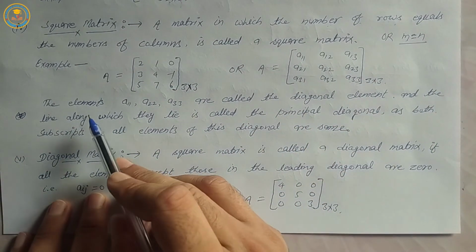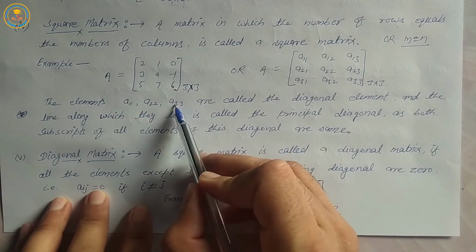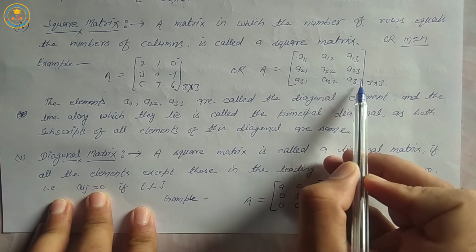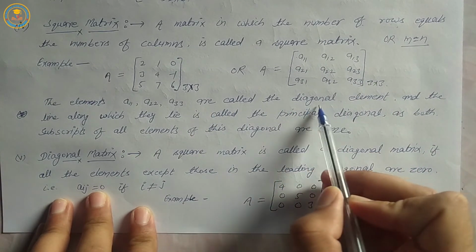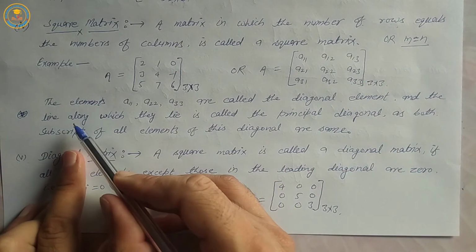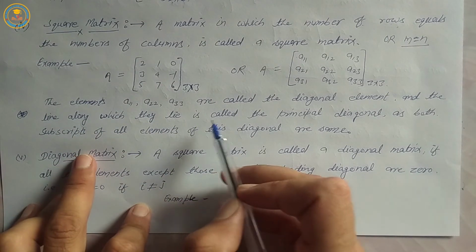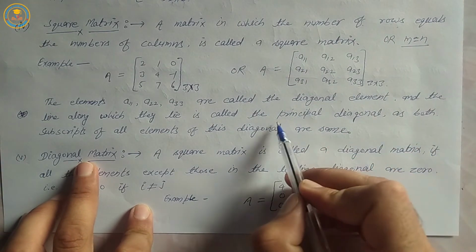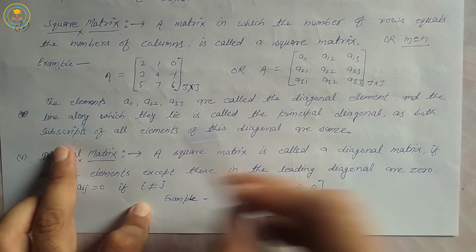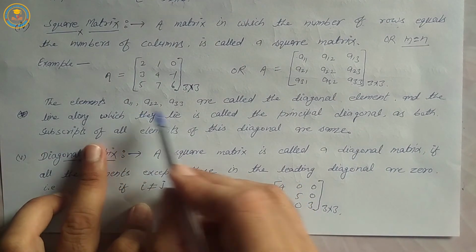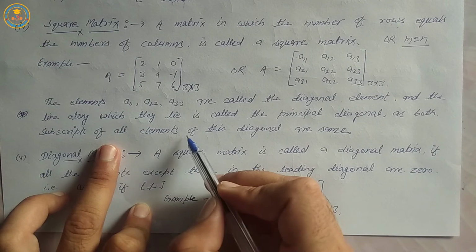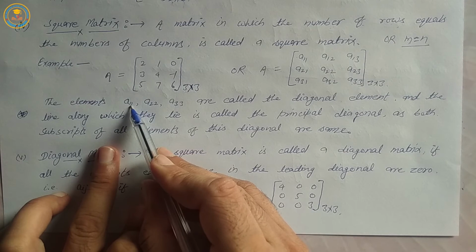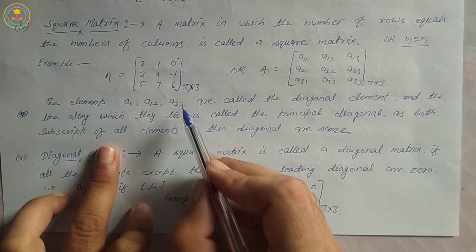The elements a11, a22, a33 are called the diagonal elements, and the line along which they lie is called the principal diagonal. a11, a22, a33 lie on the principal diagonal, as both subscripts of all elements of this diagonal are the same. It means a11, 11 same, 22 same, 33 same.